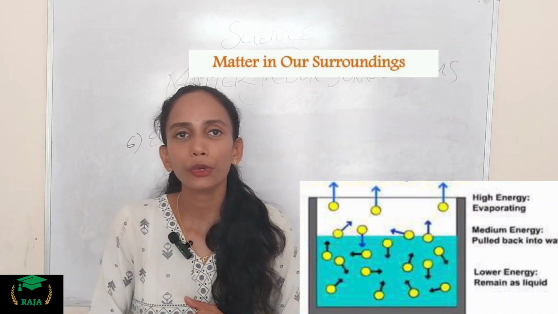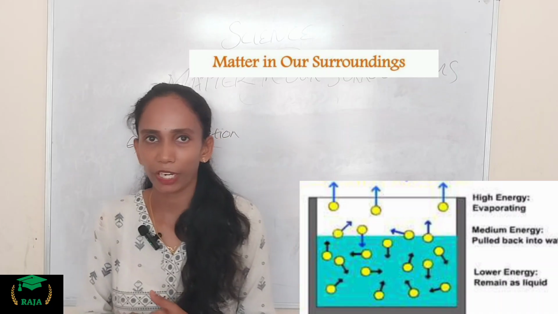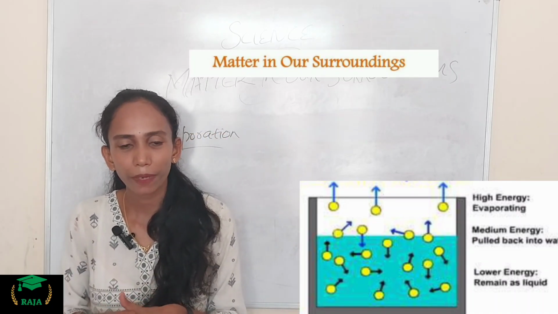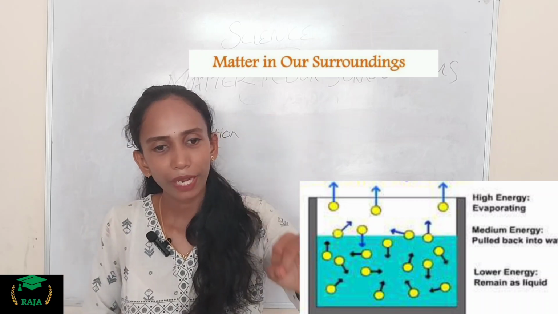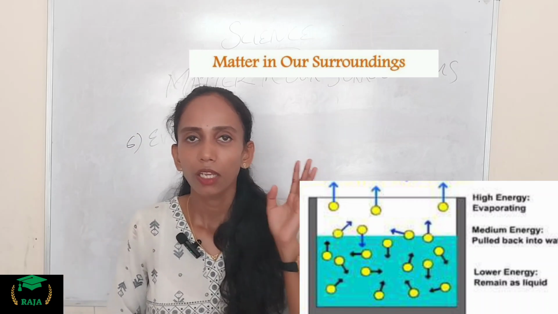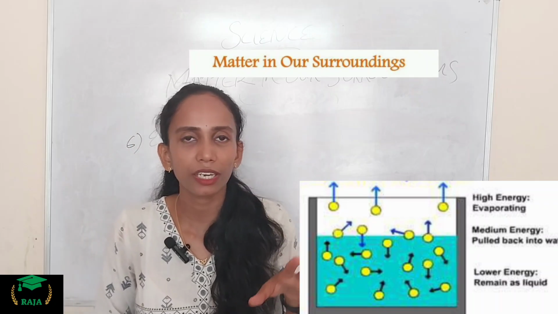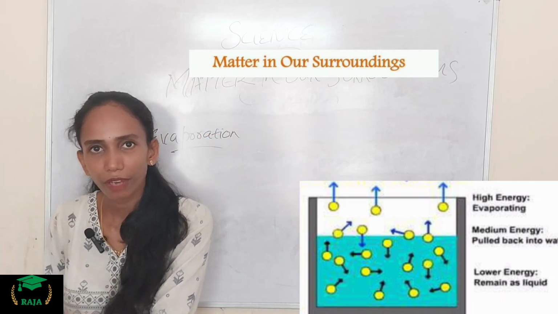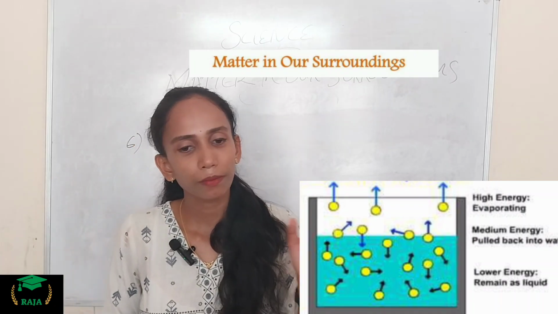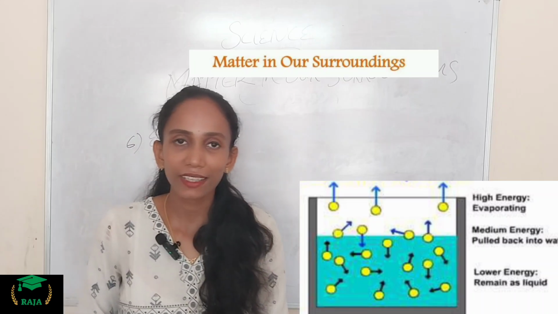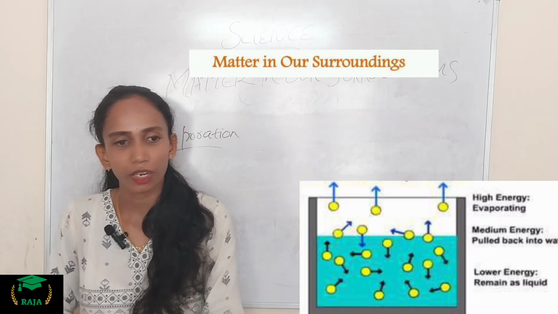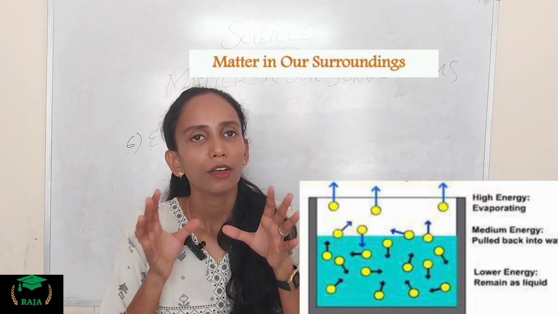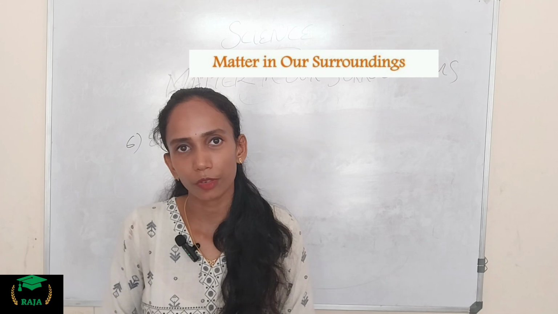Then we move on to the factors that affect evaporation. What are the factors? Just think. The rate of evaporation depends upon the surface area, temperature, humidity and wind speed. These are the key features that affect the rate of evaporation. Increasing the surface area increases the rate of evaporation. Increasing the temperature increases the rate of evaporation. Increasing the humidity decreases the rate of evaporation. Increasing the wind speed increases the rate of evaporation. These are the key factors affecting evaporation.